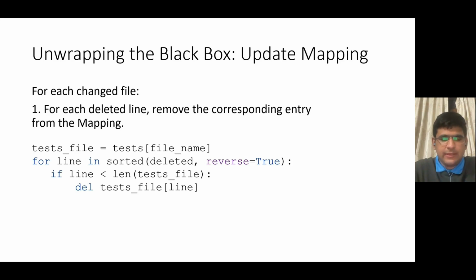I get the test for that file name and store it in test_file, and then for every line that's deleted, I delete the corresponding entry from the test_file variable. It's done in reverse order so that we don't have list deletion issues, but that's just an implementation detail.